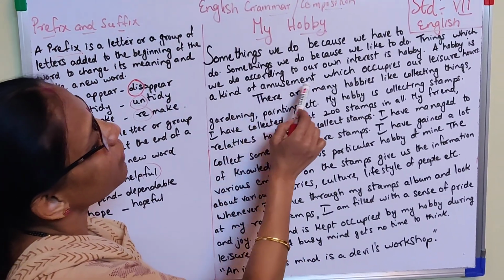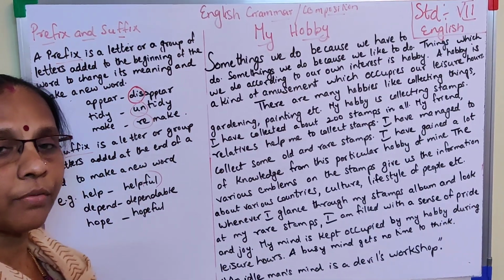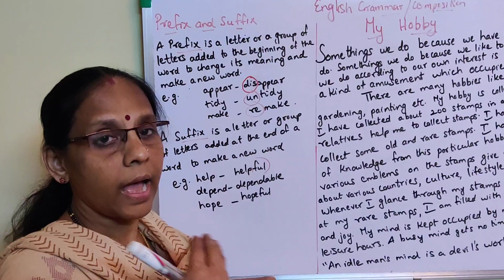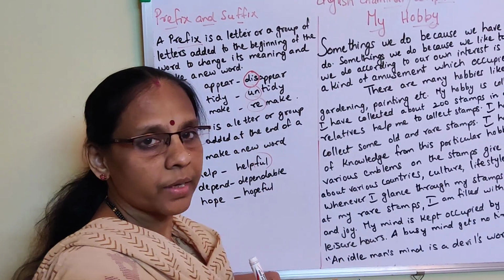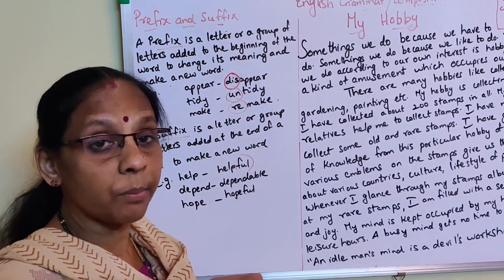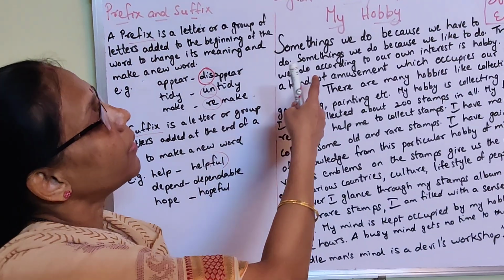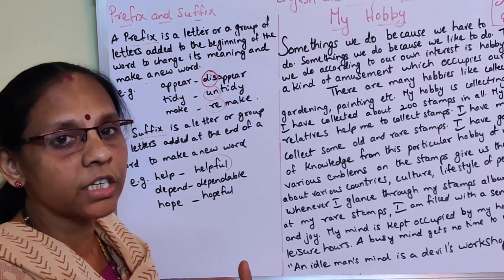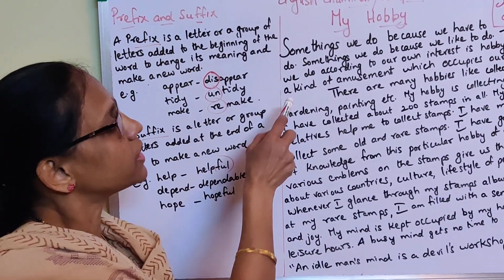A hobby is a kind of amusement which occupies our leisure hours. It's a type of amusement, very interesting, during free hours when you sit and do your work, that is a hobby. So this is the introduction. Some work we must do, sometimes we have to; some work we do because we like to. It is a kind of amusement, and during leisure time, means free time, we do it. So that is the first paragraph.